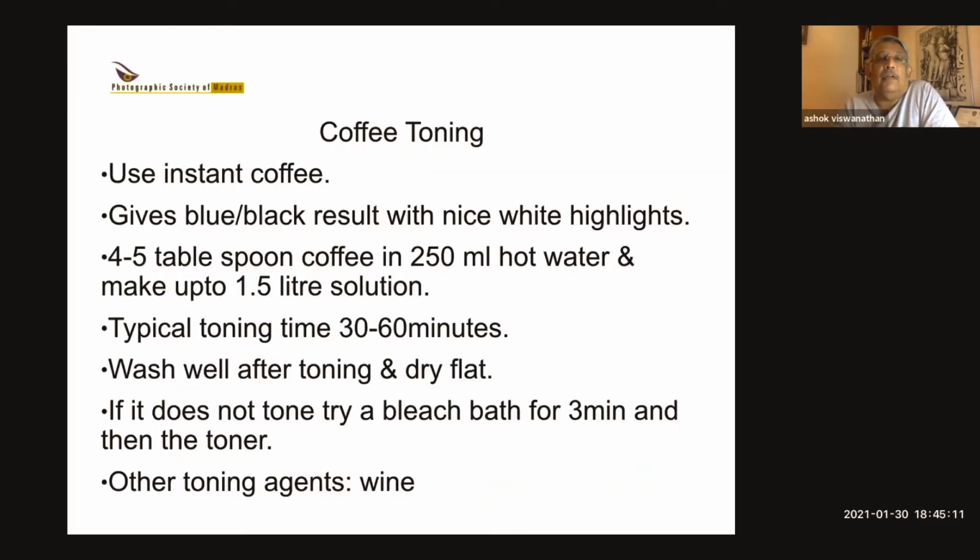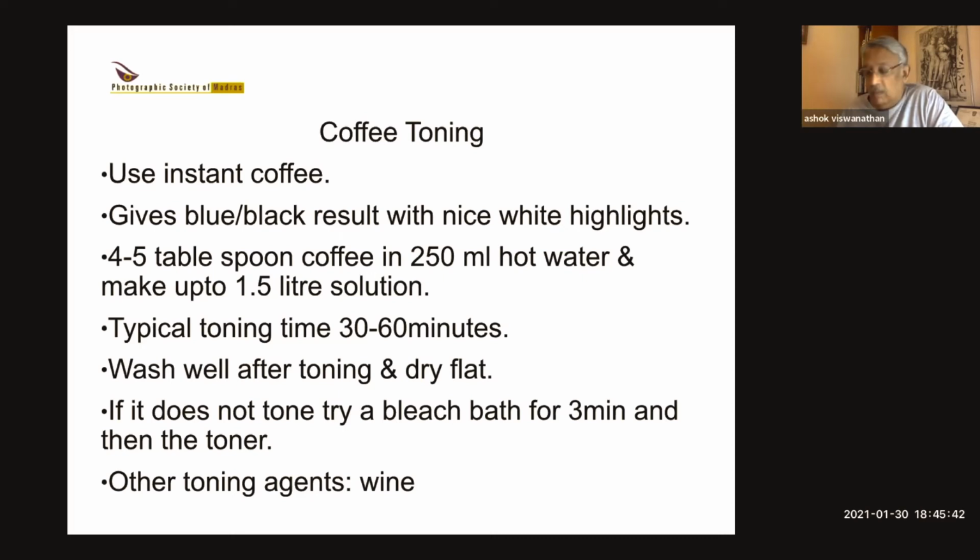You can also do coffee toning by using instant coffee. You get a blue-black result with a nice white highlight. 4 to 5 spoons of coffee in 1/4 liter of hot water, and then add cold water for a 1.5 liter solution. Coffee takes longer to tone than tea. It takes maybe 30 minutes to 60 minutes, again, depending on the coffee that you're using. And you wash it well after toning and dry it flat.